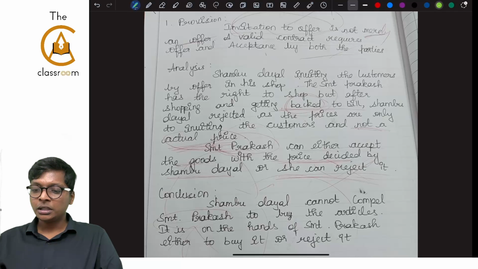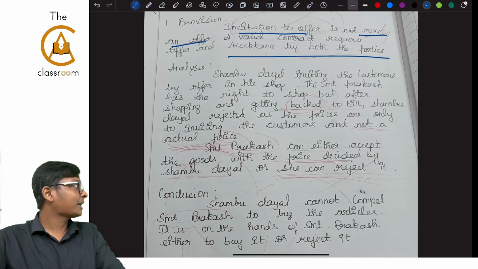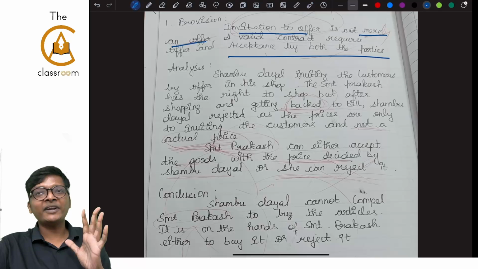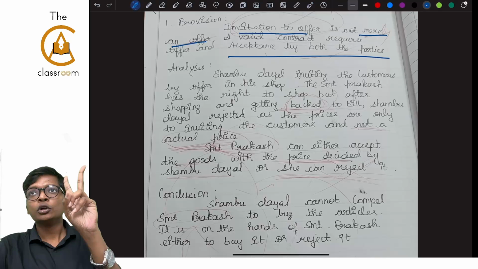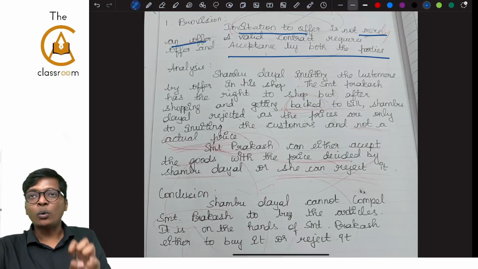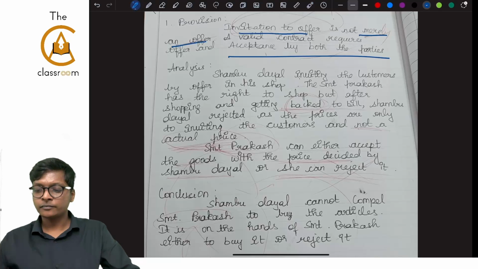Next. Invitation to offer is not merely an offer. A contract requires offer and acceptance by both parties. Provision is perfect if it's a 2-mark question. For a 4 or 5-mark question, write what is offer, what is invitation to offer.